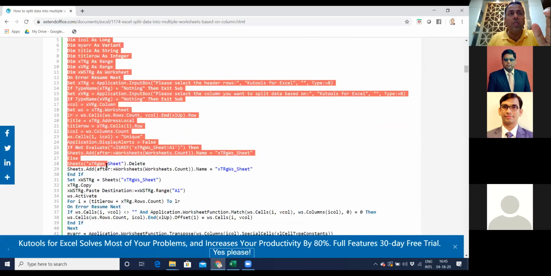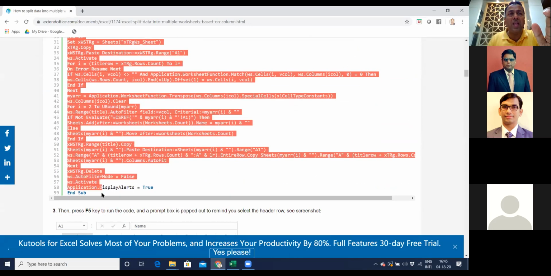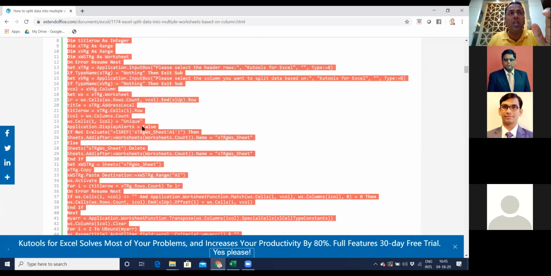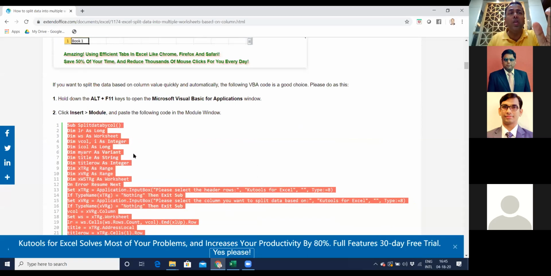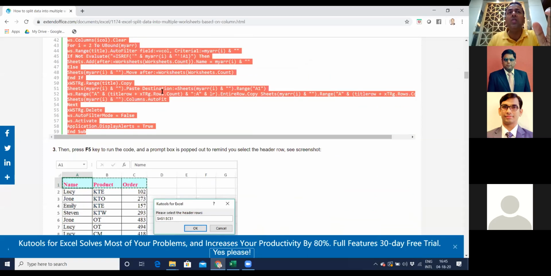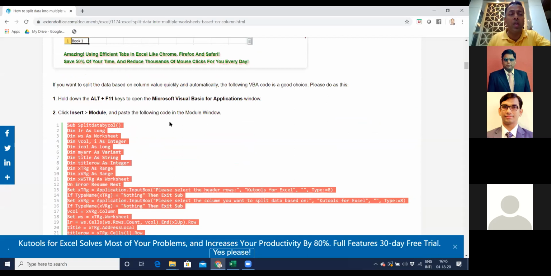This is the code. This is a VBA code. I don't need to even understand this. I'll just copy. Just make sure that you copy from Sub and you end with End Sub. These are two things which are very important. Don't leave anything in between, otherwise this will not work. Just copy this whole thing. Control C.